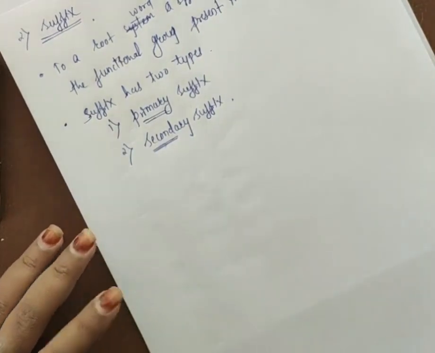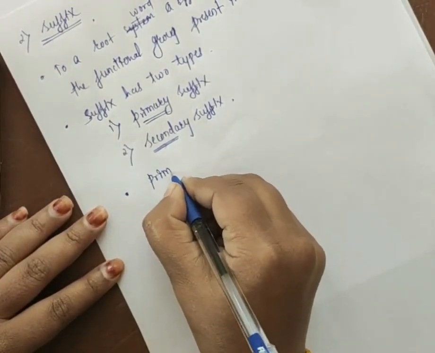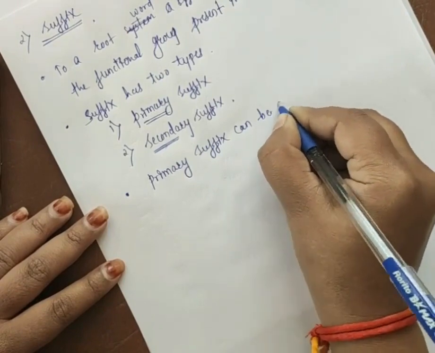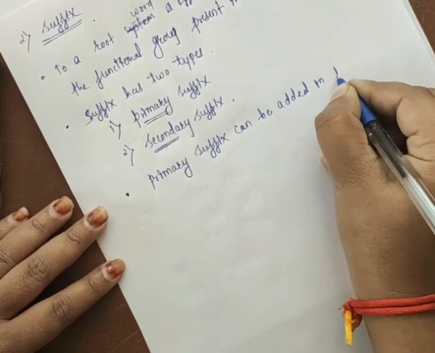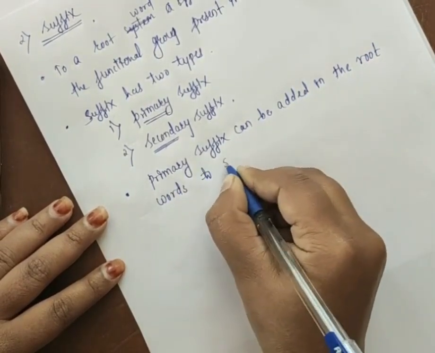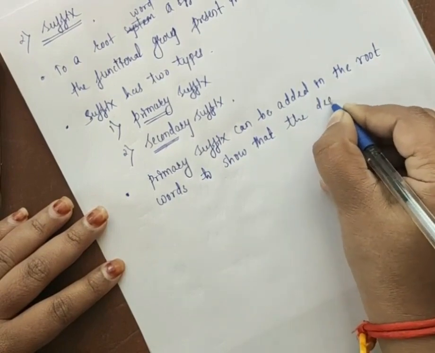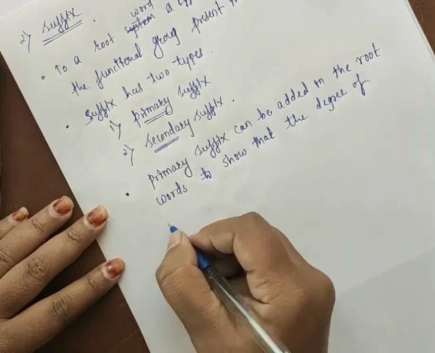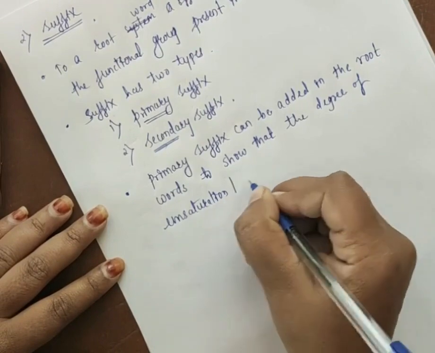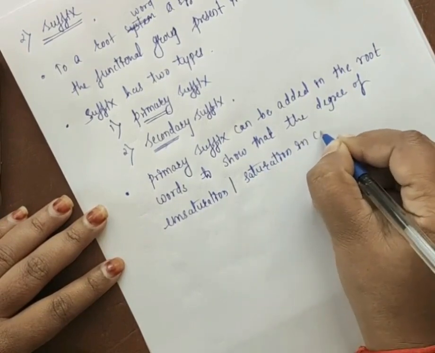Okay, primary suffix can be added in the root words to show the degree of unsaturation or saturation in the carbon chain.